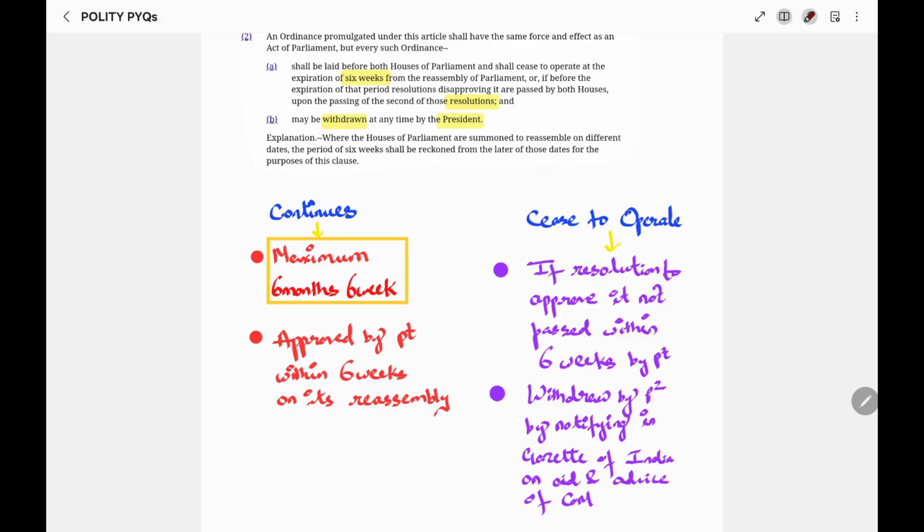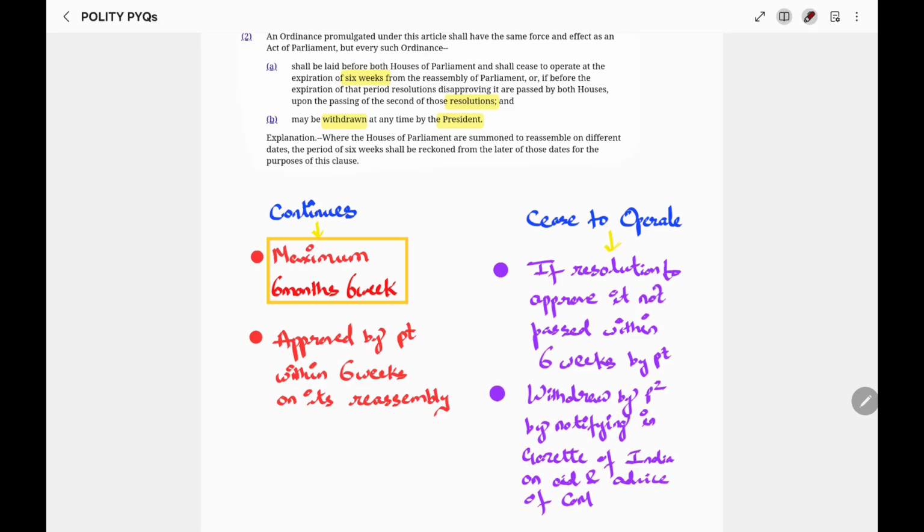There is another route through which an ordinance can cease to operate. It is by withdrawal by the president. Now here again, the withdrawal is not on the discretion of the president but on the aid and advice of the Council of Ministers, and this withdrawal is notified in the Gazette of India.